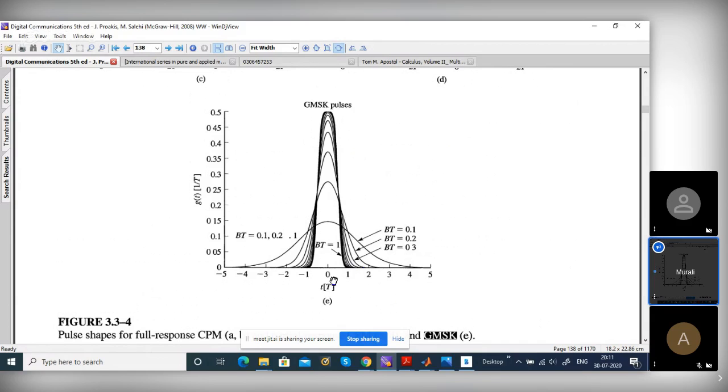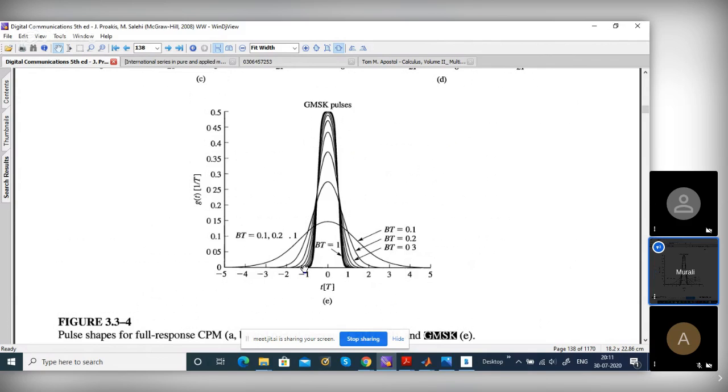This Gaussian, a difference of Q functions, is an infinite length pulse. So what we do is we truncate it to 1.5 symbol durations on either side, 1.5 T this side, 1.5 T that side. After that it is zero. Why do we truncate?